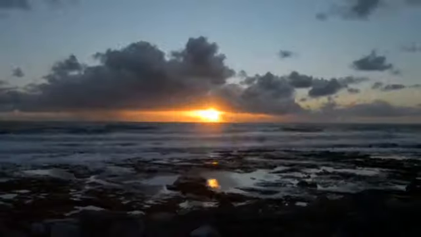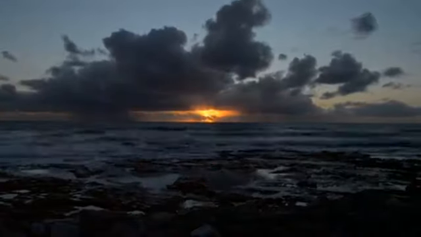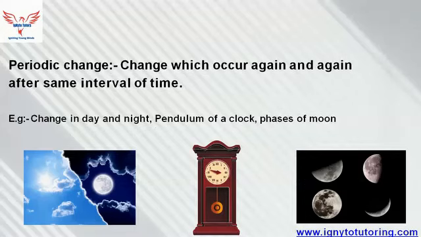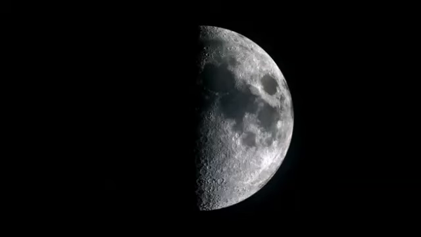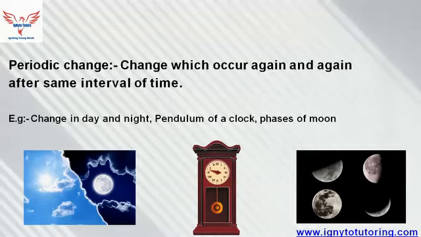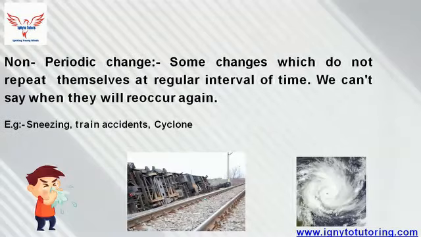For example, change in day and night. This is one type of periodic change. We always see in the morning the sun comes up, and in the evening the sun goes down and the moon comes up. So this is one type of periodic change which occurs every day at a certain period of time. Then pendulum of a clock. And lastly, phases of moon. These are the examples of periodic changes.